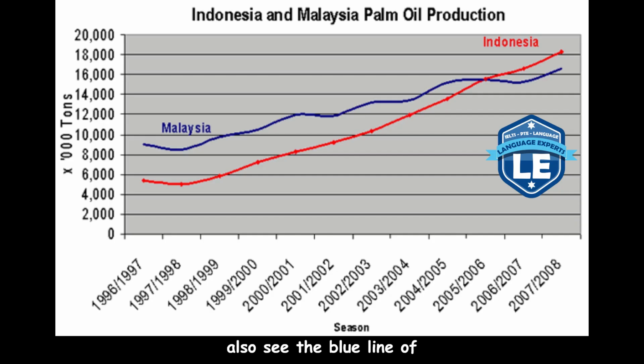We can also see the blue line of Malaysia ranges from 8.5 million tons in 1997, 1998 to 16 million tons in 2007, 2008. And the value of Malaysia is always higher than that of Indonesia until 2005, 2006. After that, vice versa. To sum up, this chart tells about palm oil production in two countries.